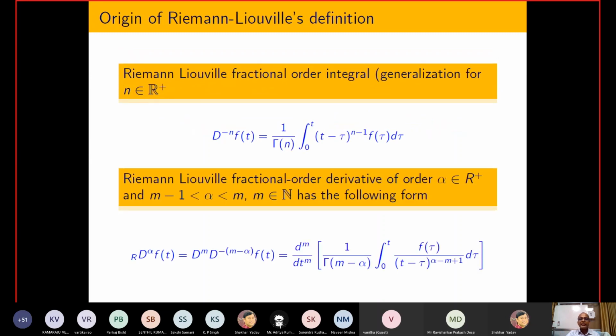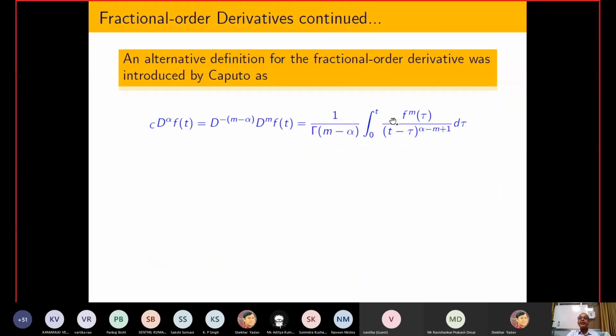Now try to see that these two definitions are not the same, because in the first place we are telling that if the function is integrable somehow, then after integration we take the derivative, but in the second definition I am taking the m. M means in order to calculate the half derivative I have to know the full derivative. So suppose some function is not one time differentiable, then I cannot calculate the half derivative.